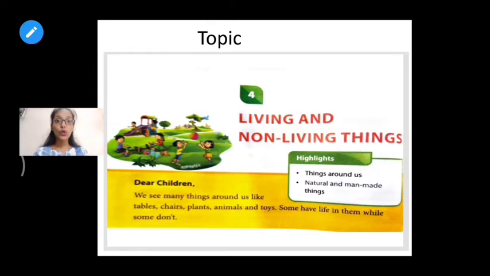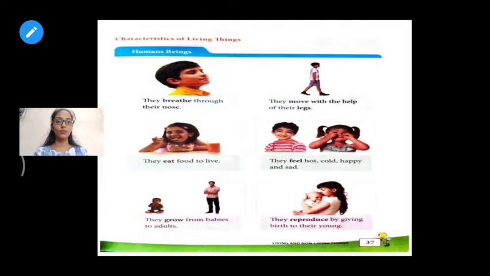The things which cannot eat, breathe, feel, move or reproduce are known as non-living things. Yes, so this much you know about living and non-living things. Okay, so let's move to the next part.